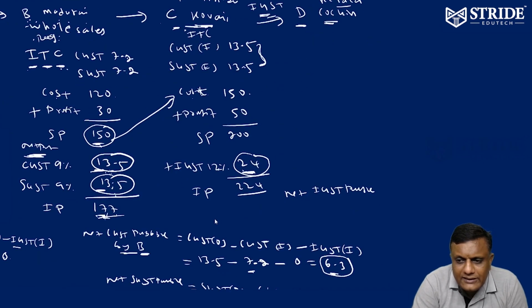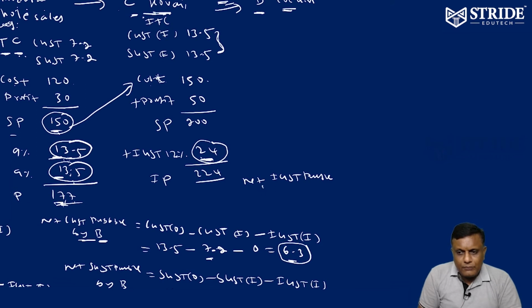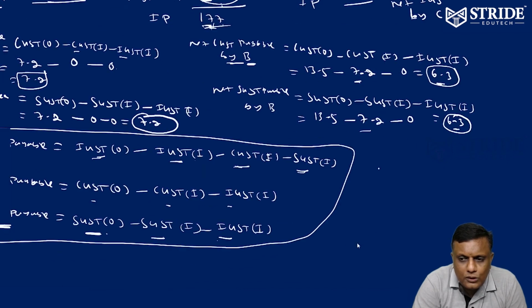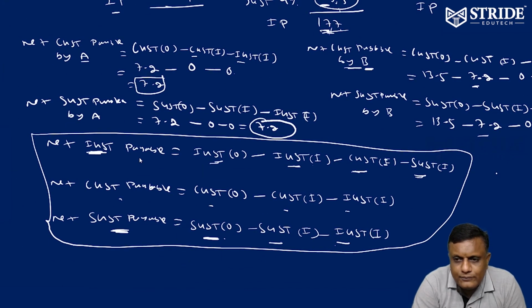Who is able to pay GST here? C only. So net IGST payable by C is equivalent to IGST output. I told you the concept already. IGST output: net IGST payable is equivalent to IGST output minus IGST input minus CGST input minus SGST input. This is the concept I am going to apply now.